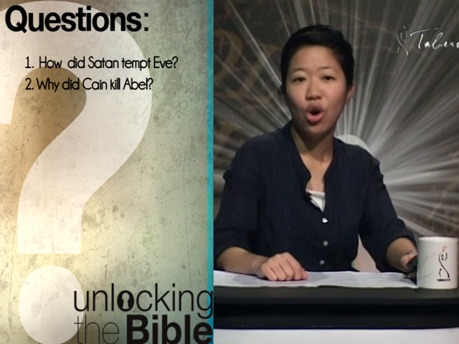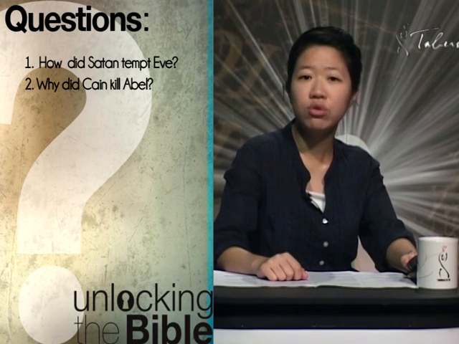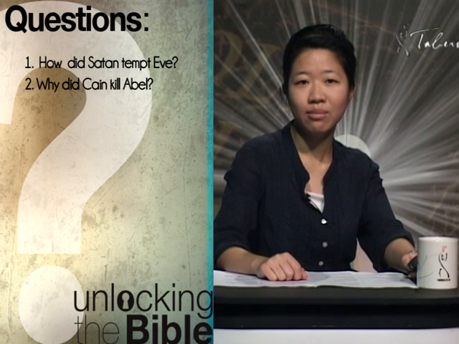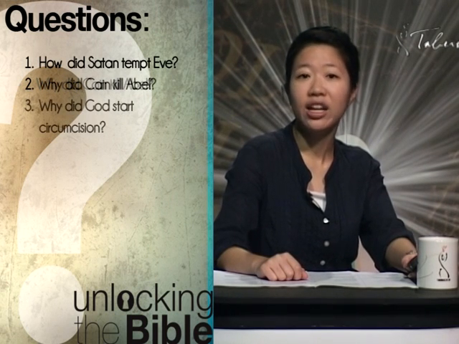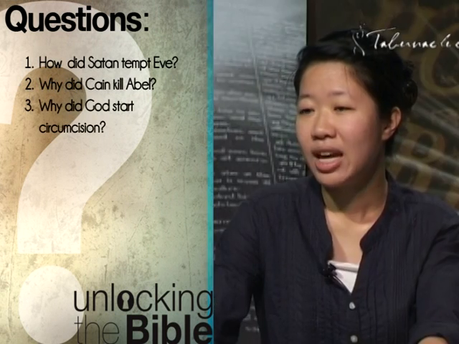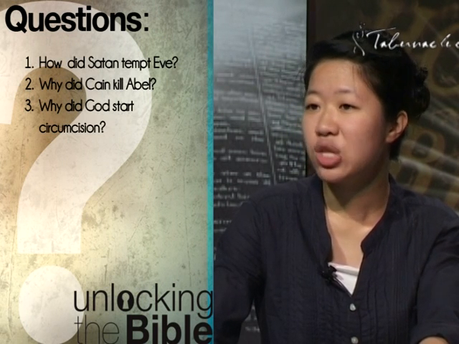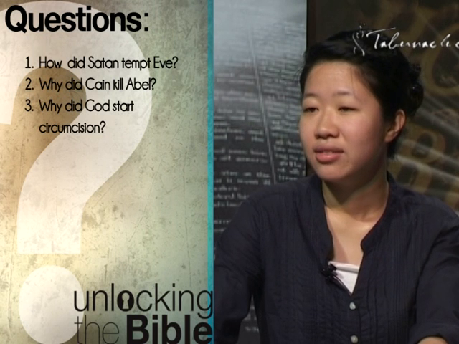Second question, why did Cain kill Abel? This was in Lesson 2. We learned that rebellious Cain refused God's mercy and he allowed sin to control him. And as a result, he killed Abel. The third question, why did God start circumcision? It was the physical sign of man's acceptance of God's covenant. That's why God started circumcision.